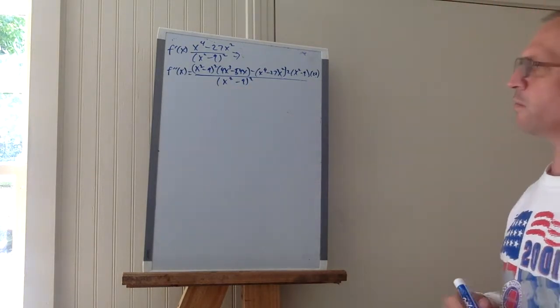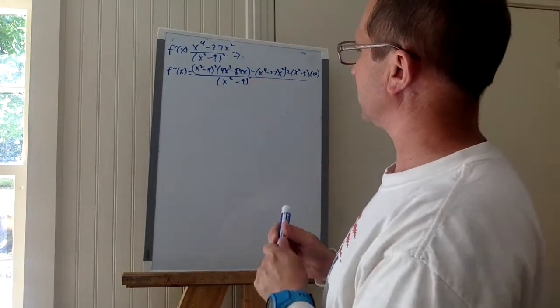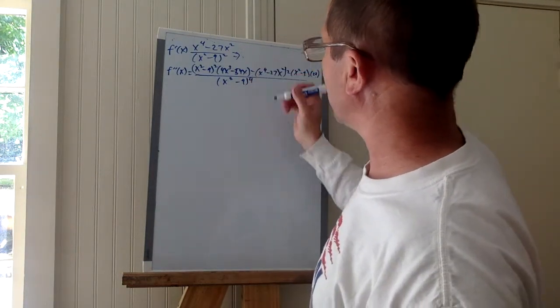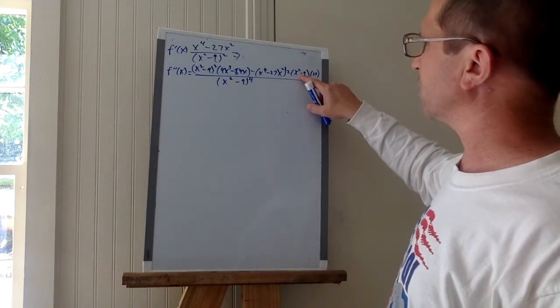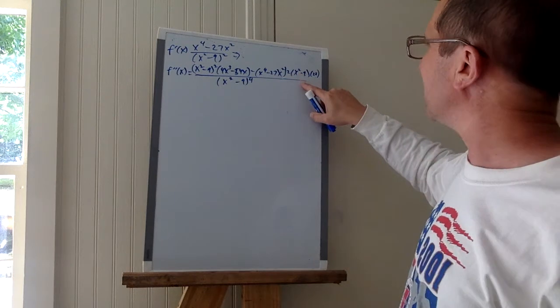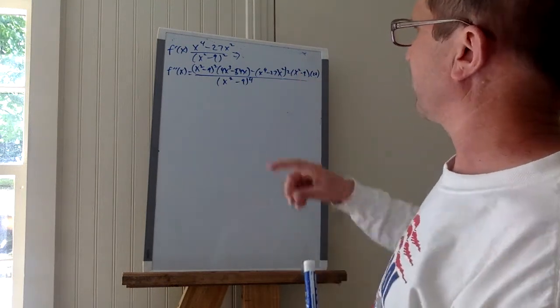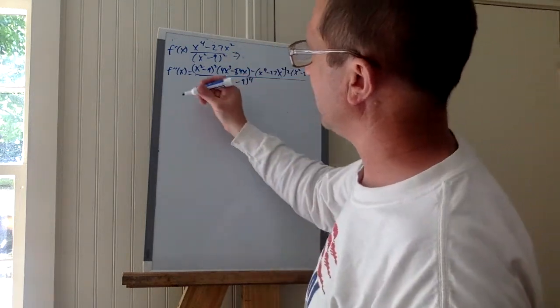Okay, so with this, now to the fourth power, because I'm squaring it. All right, so now from all of this, I can factor out an x squared minus 9 from this binomial in the numerator.